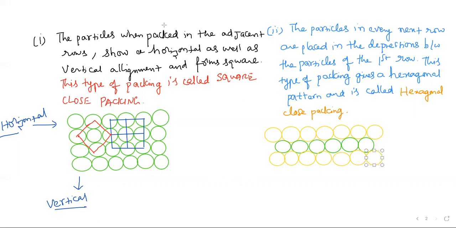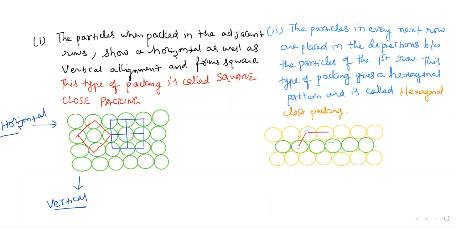Okay, this is another one. Now in this case, you are going to observe one kind of hexagon. Suppose you take this, here one line I am writing. It connects with the particles present here.